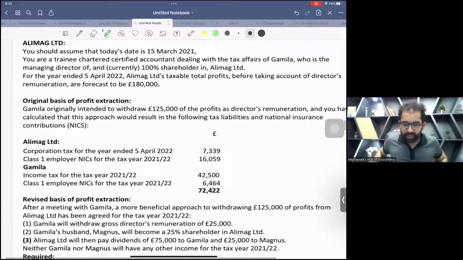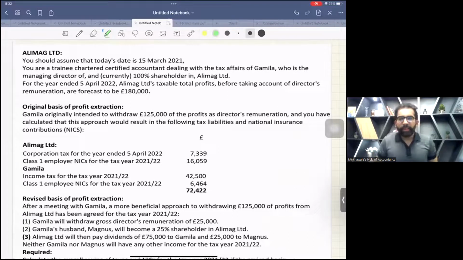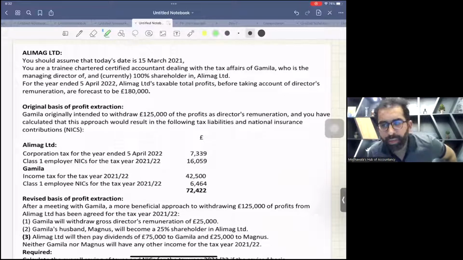Now the first question is Alimark Limited. I think this question is not in your kit. Yes, but it's a past paper. I extracted this from the old kit and I updated it. Okay, so it's totally relevant because it's a past paper.